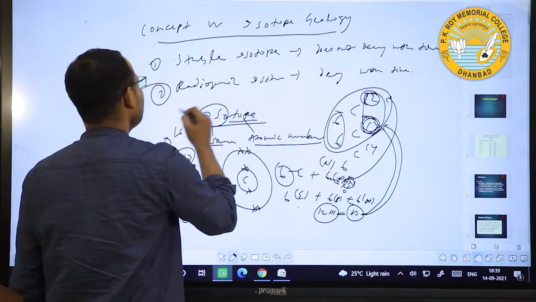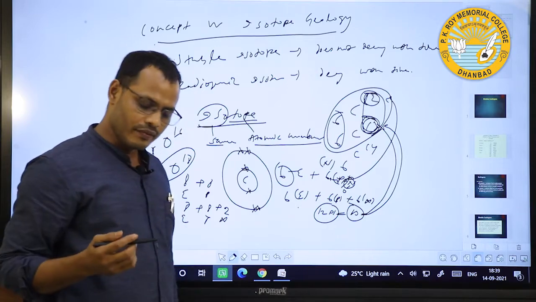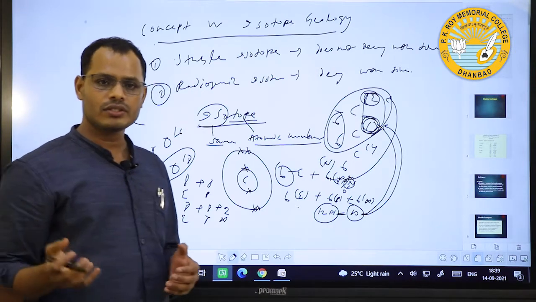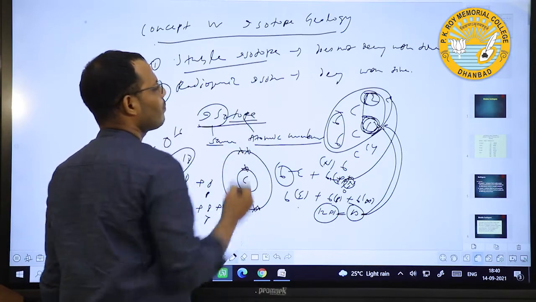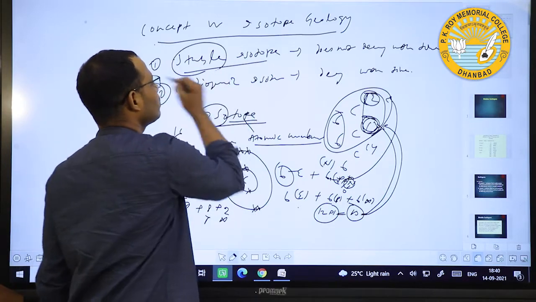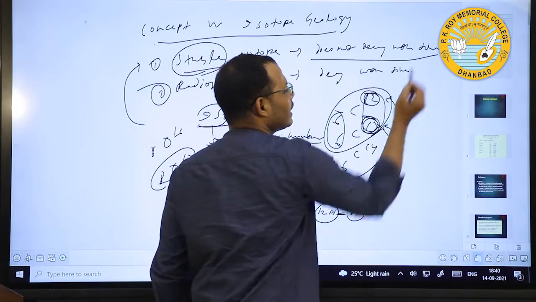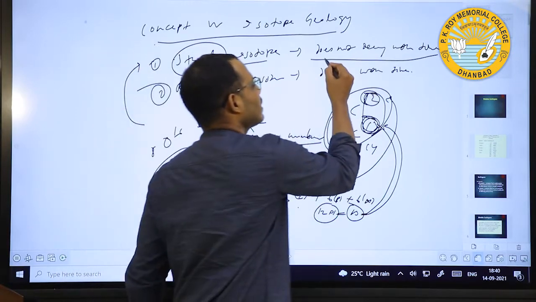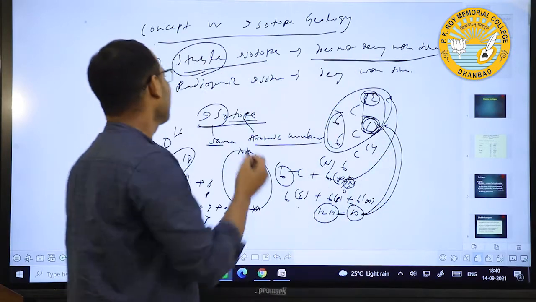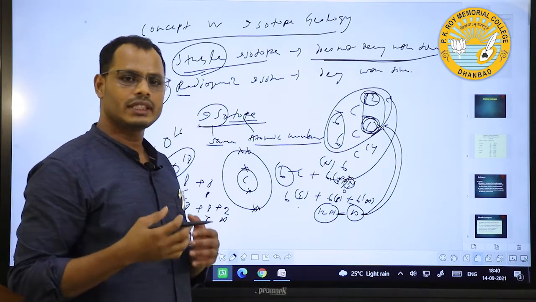Now the types of isotopes in isotope geology. We will see stable isotopes, and another one is radiogenic isotopes. Stable isotopes do not decay with time. When time goes on, these elements remain the same. Radiogenic isotopes, or unstable isotopes, are not stable; they always decay with time.